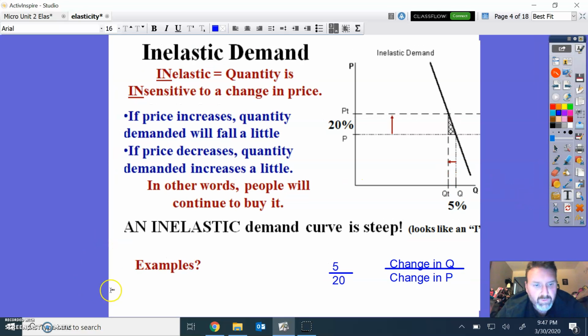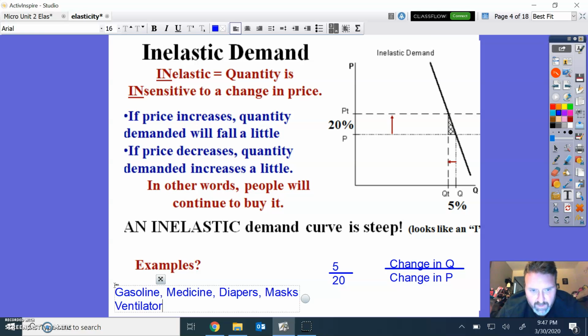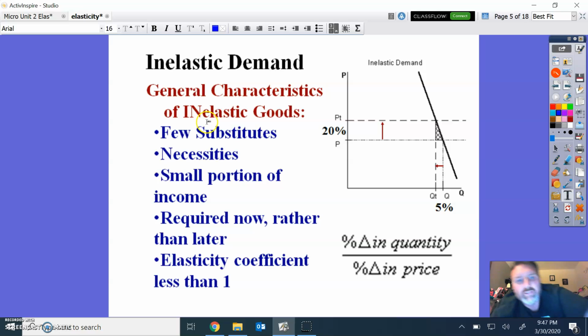Examples of things of that nature: gasoline, medicine, diapers. Things that we need right now: masks, ventilators, bread. People are still trying to find a way to get through some of these things that we have going on right now. So things that are inelastic: goods that typically have few substitutes, goods that are necessities.